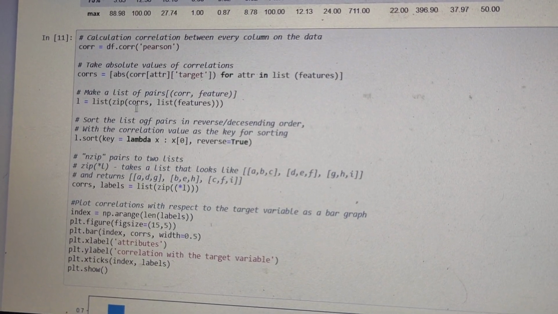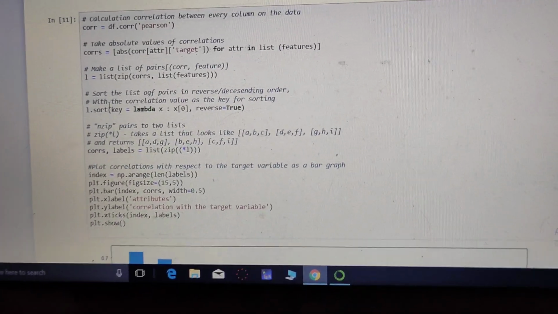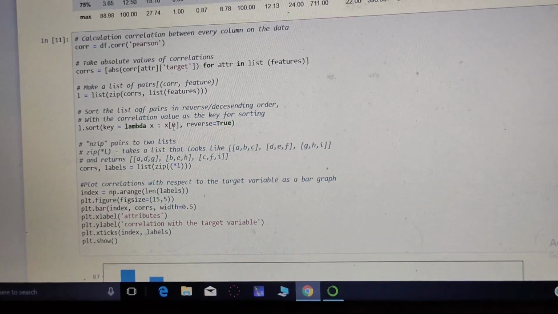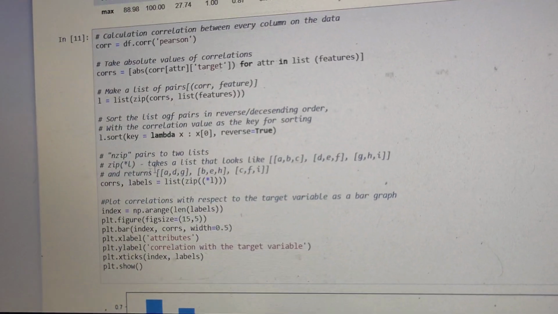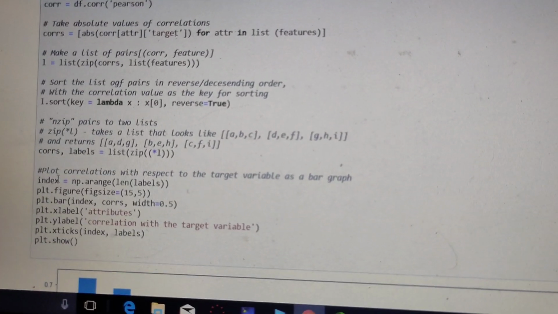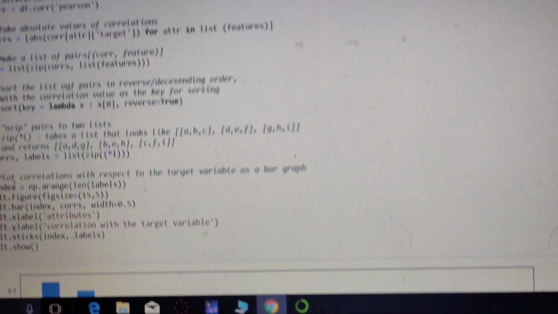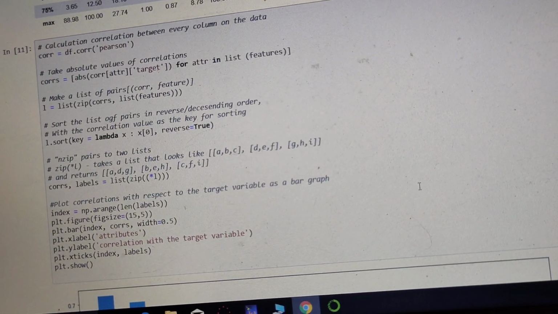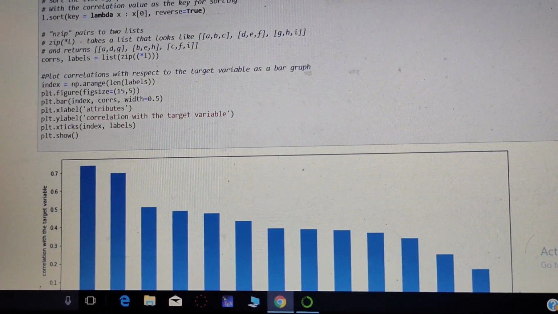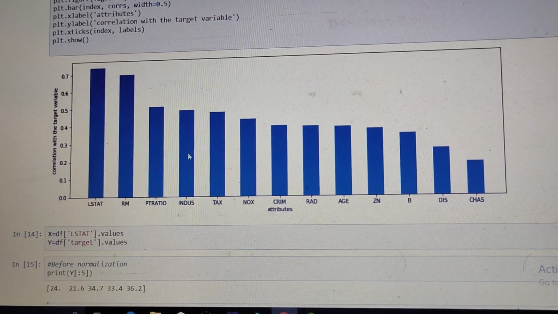Make a data frame of the correlation and features, then sort the correlation values, and then plot the correlation with respect to the target value as a bar graph, the target variable as a bar graph. This is the plotting of the correlation of the target variable.